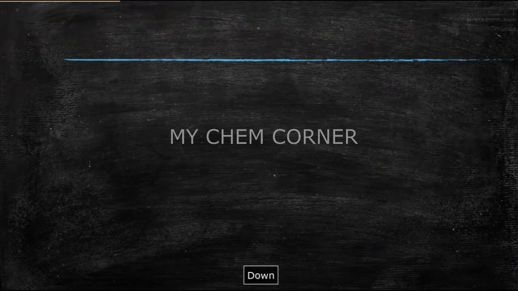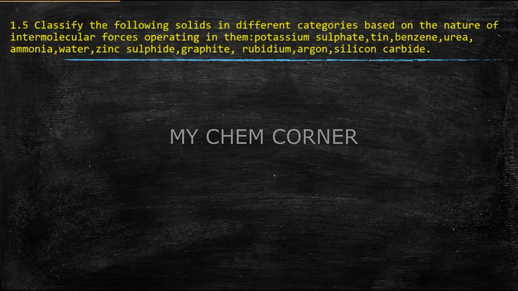Now the next question is, classify the following compounds in different categories based on the nature of intermolecular forces operating on them. And there are certain examples given to us, which are potassium sulphate, tin, benzene, urea, ammonia, water, zinc sulphide, graphite, rubidium, argon, silicon carbide. Now here in this classification, if you need to know what belongs to where, first you need to know what those classifications are. Otherwise, it is not going to help.